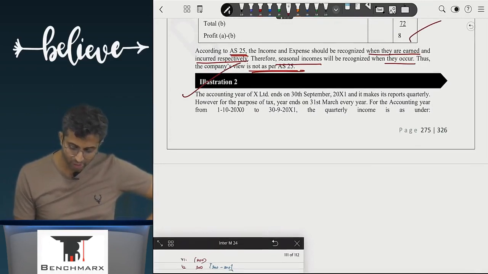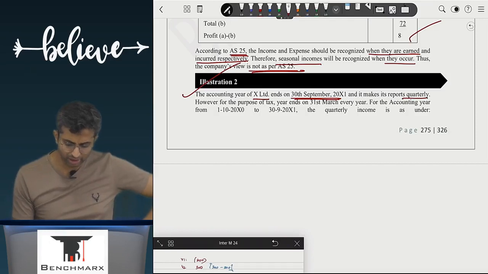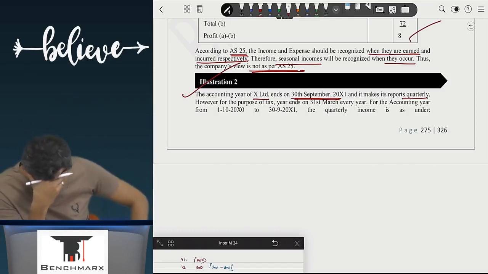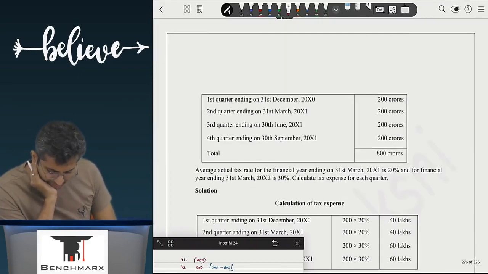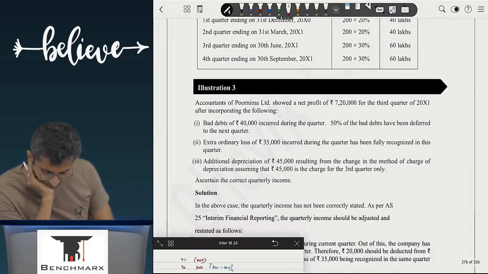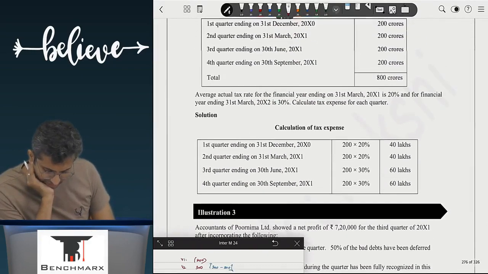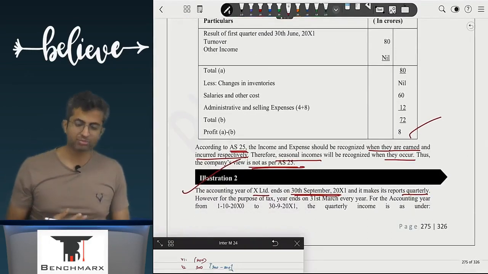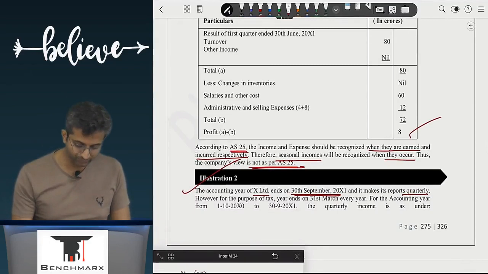The accounting year of X Limited ends on 30th September and it makes quarterly presentation. It makes reports quarterly. Okay? However, for the purpose of tax, we'll do this probably later. It's a little tricky. Just a second. Actually, it's common sense driven, but chalo try kar lete.